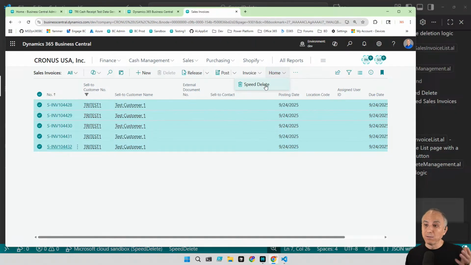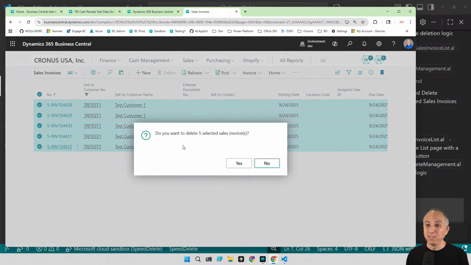Okay, so now let's just do a quick test. Speed delete. You want to delete 5 selected sales invoices. And if you tried to do this before, you will know how tedious this is to do one by one. First encountered error will stop whole process. Error could be if you have partially posted invoice. What about skipping them silently? Show how many were skipped. So great question. This is what's cool about vibe coding is you just start exploring, and I'll do some of that in a second. What if you'd only like to delete recently imported?